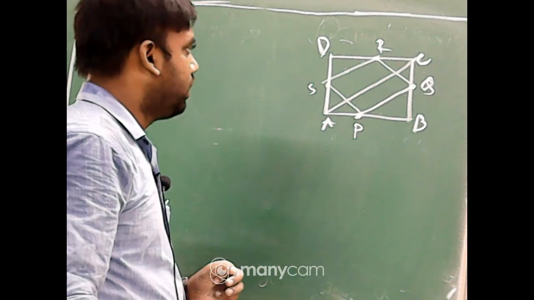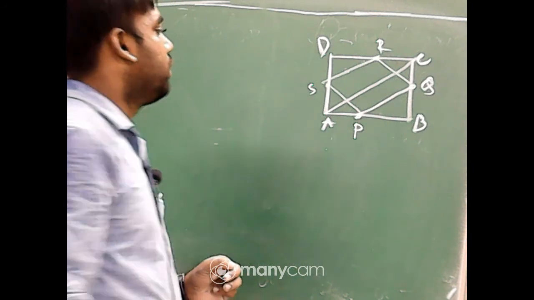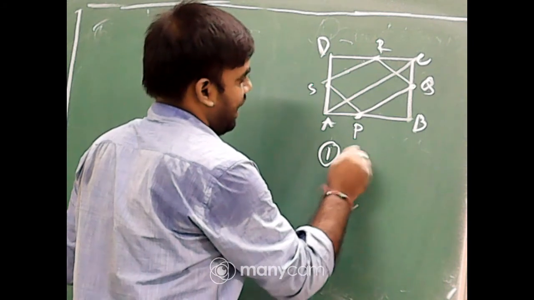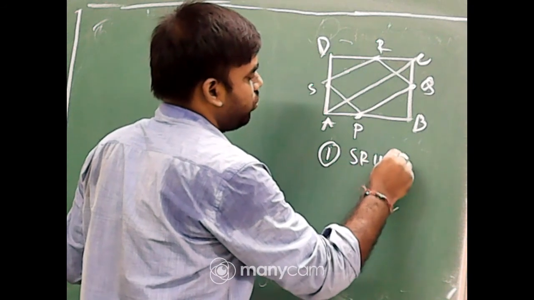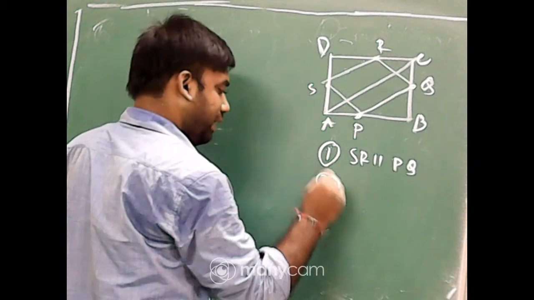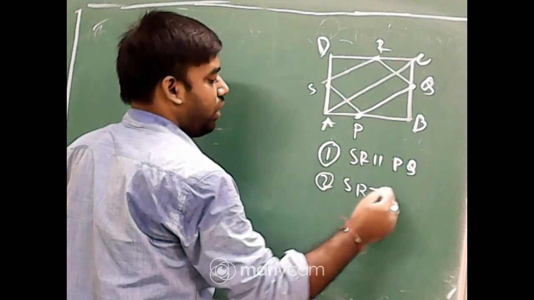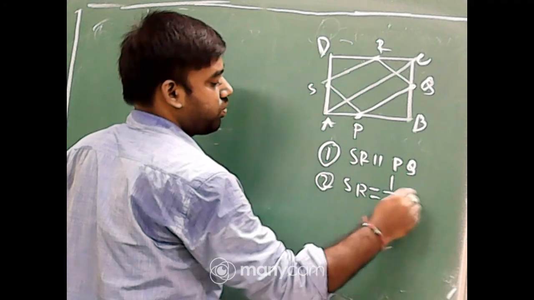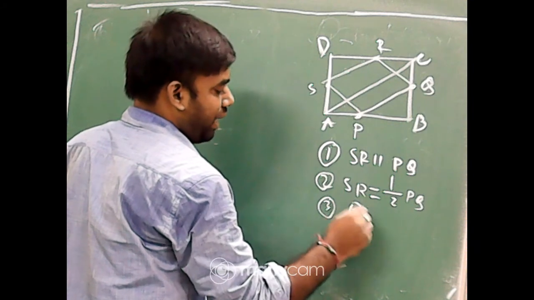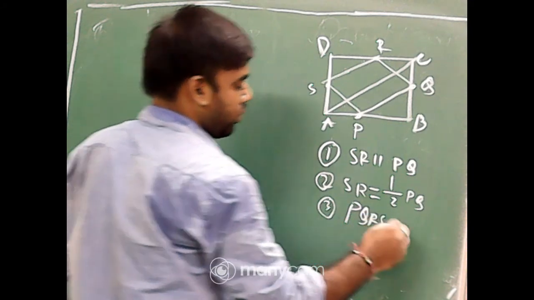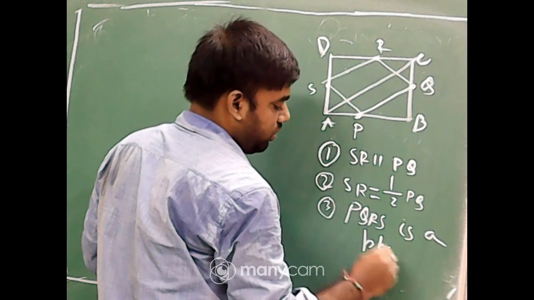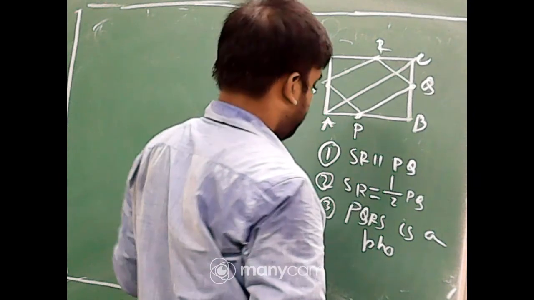Okay, then we have to prove that SR is parallel to PQ, and SR is equal to PQ, and third, PQRS is a parallelogram.